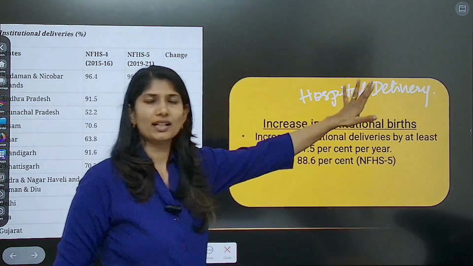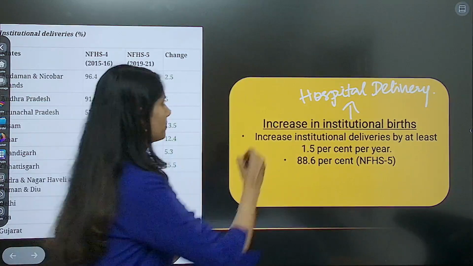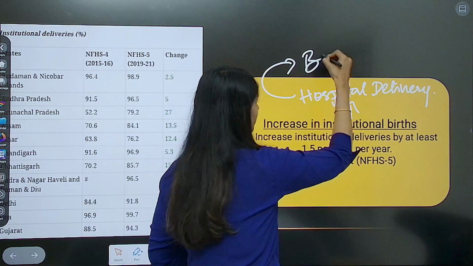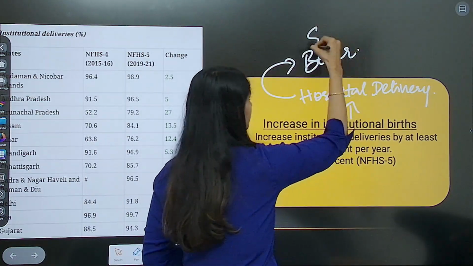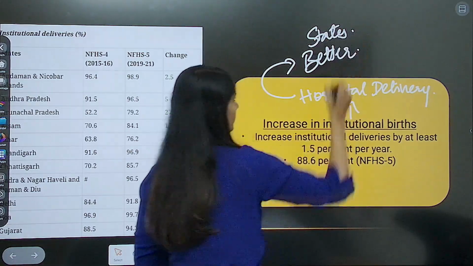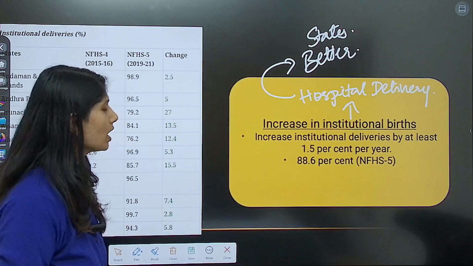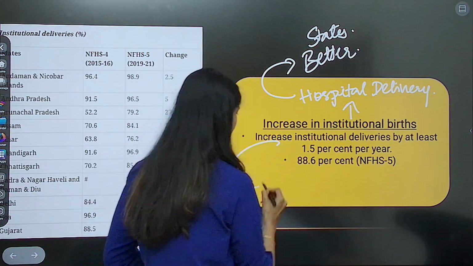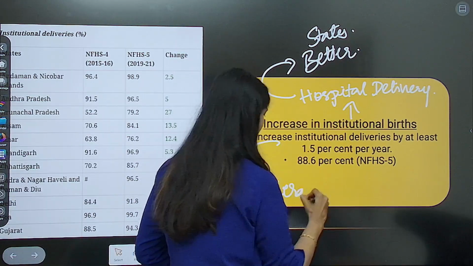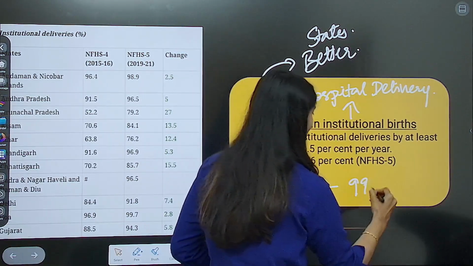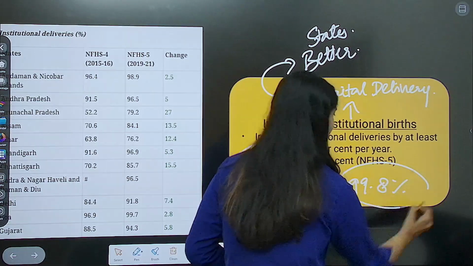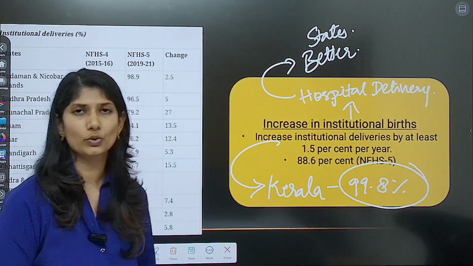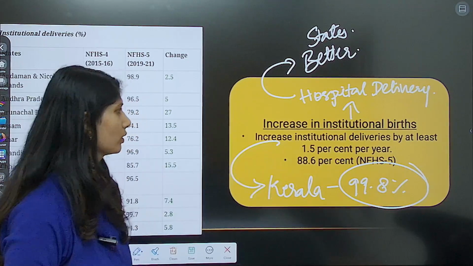In this particular aspect, all the states have considerably done better. States have performed better on the whole if we do see. Whereas when we take one specific example of Kerala, 99.8% of the births were institutional births. So that is one thing you have to keep in account here.